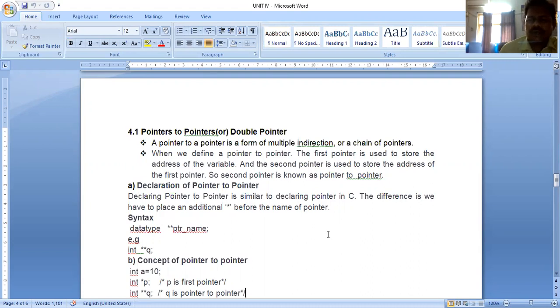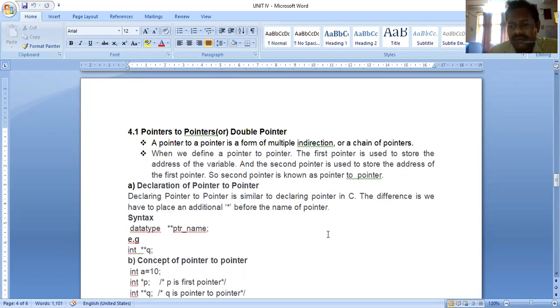So what is a pointer variable? When can we say a variable is a pointer? I'm declaring int *p. Because of the indirection operator star, I can say p is a pointer variable. Now what is our concept? Pointers to pointers. So pointers to pointers are double pointers.